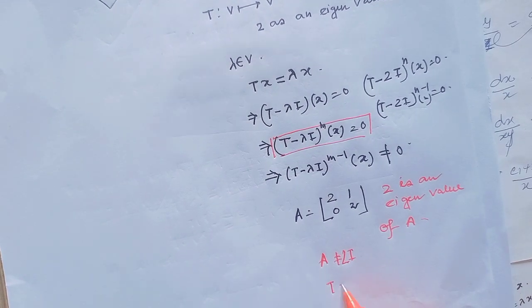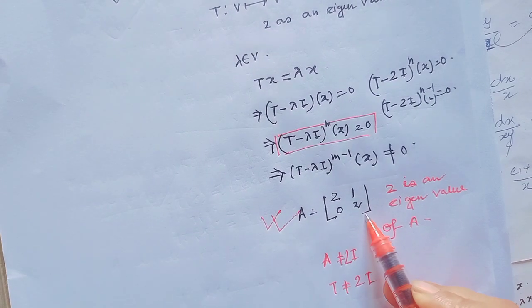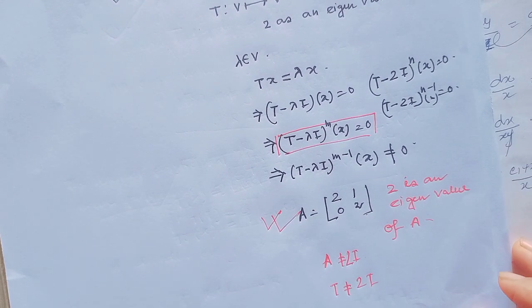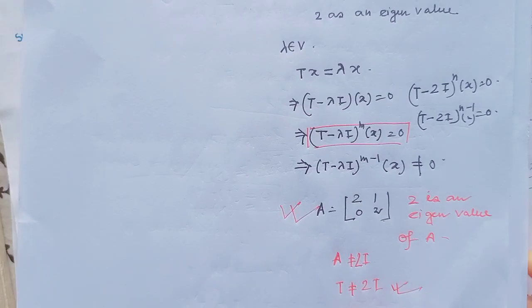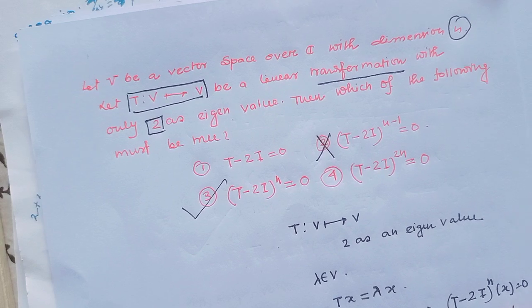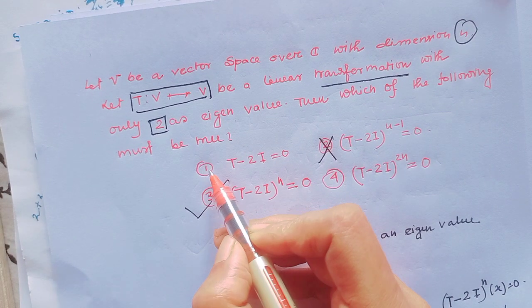That means T is not equal to 2I. So if we consider this matrix where 2 is an eigenvalue, then I have T not equal to 2I. Therefore, by this matrix, we can delete option 1 as a wrong option.